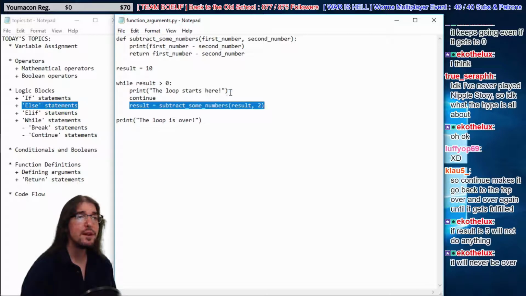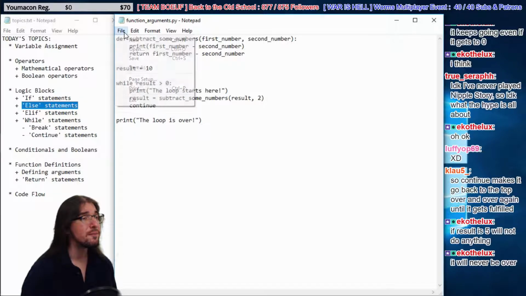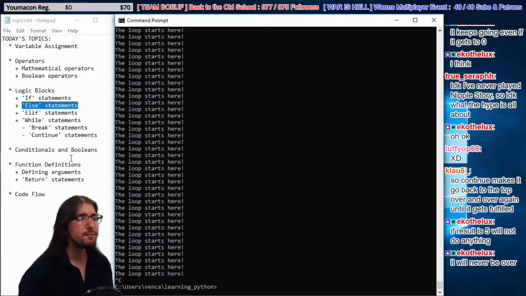So basically, you could have one right here, and it wouldn't make any difference, because that is where it would loop normally. So having continue there doesn't really change anything. But you can move it around and skip stuff. Sometimes it's important to skip stuff. All right, I'll show you guys an example of that.